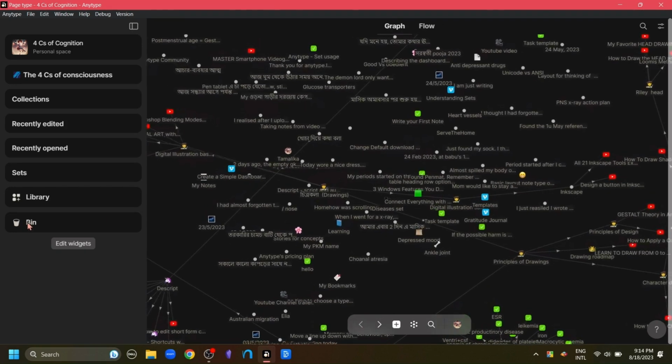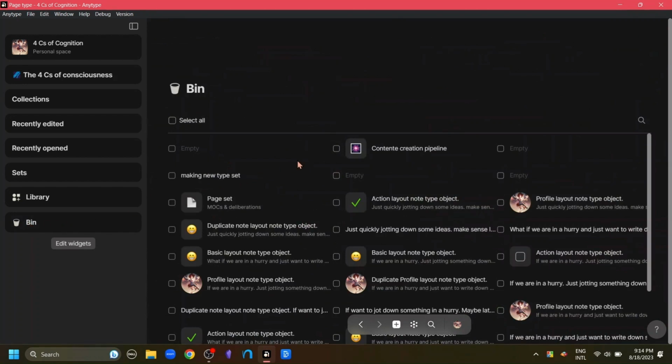Now, the last option is the bin option. This is quite self-explanatory. We have all the deleted objects in this bin folder. We can select one of the deleted objects and delete it immediately, or select all of them together and delete all of them immediately. We can also select one or all of them to restore them. So that is all of the sidebar.